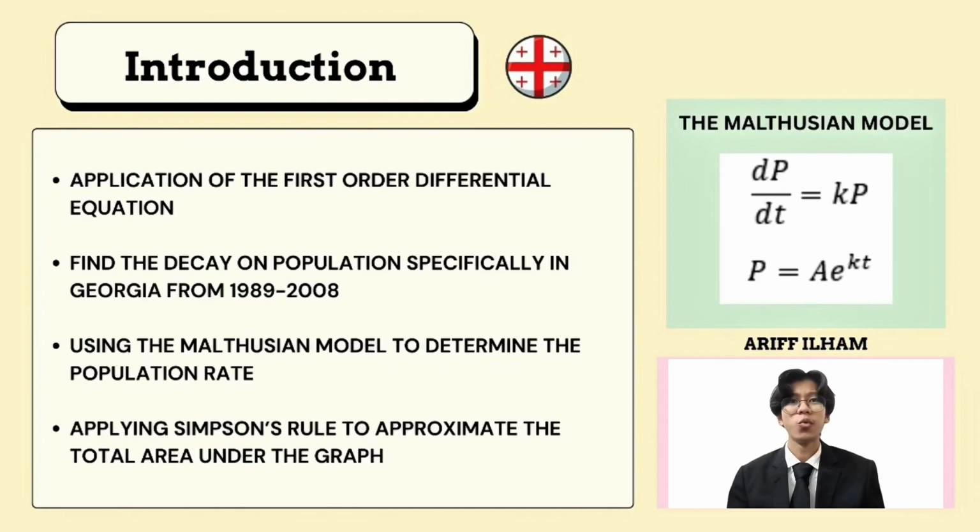So, in this project, we explore how to use a first-order differential equation to analyze population decay in Georgia between 1989 and 2008. We apply the Malthusian growth model, which is expressed above. This model helps us estimate how population changes over time based on a constant rate of decay or growth, but we specifically look at the trend of population decline and calculate the population rate using this mathematical model. Finally, we use Simpson's rule to approximate the total area under the population over time graph, which helps us understand the overall population loss over the years.